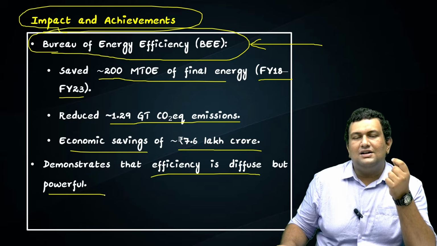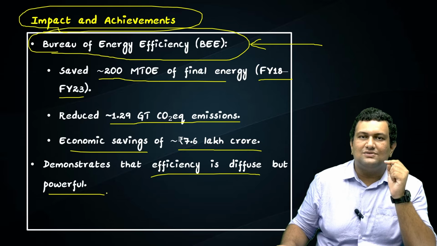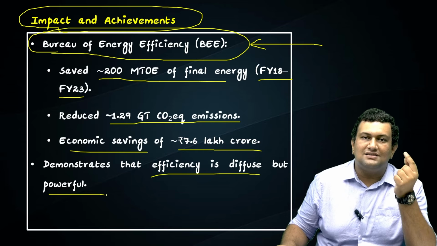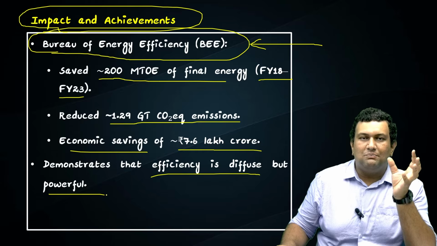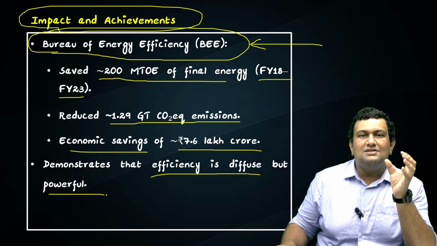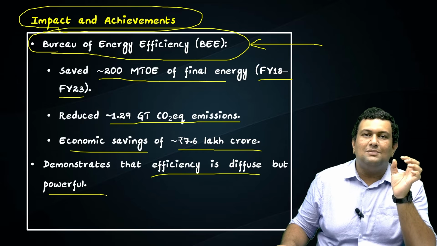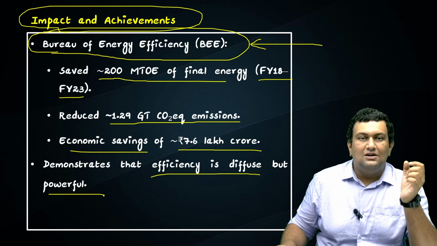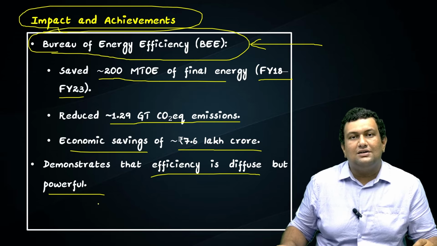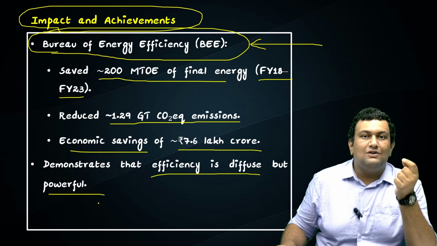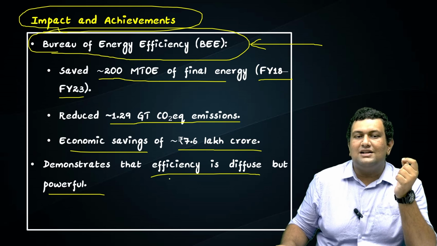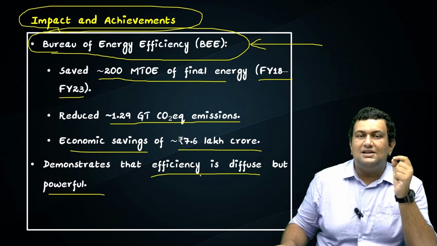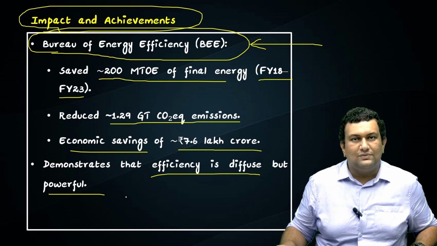What it means is that, for example, with energy efficient fans, the savings of electricity per fan will be small, and scattered across many households. But when it comes together, the amount of energy saved will be huge. That's what it means, that efficiency is diffuse but powerful.